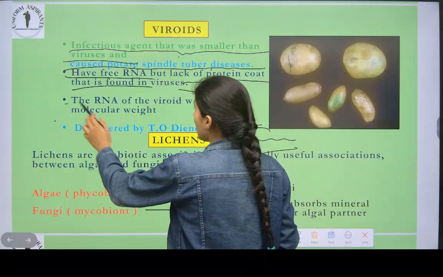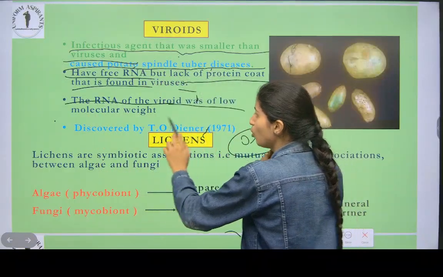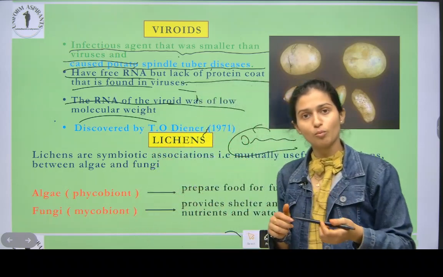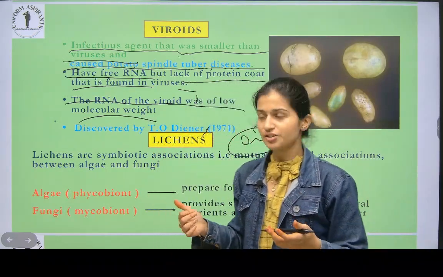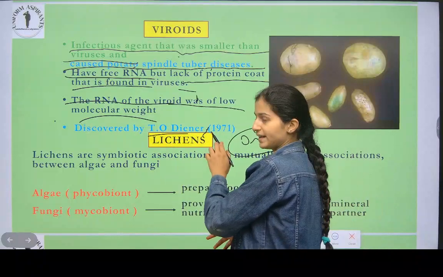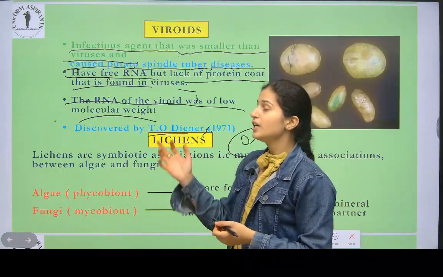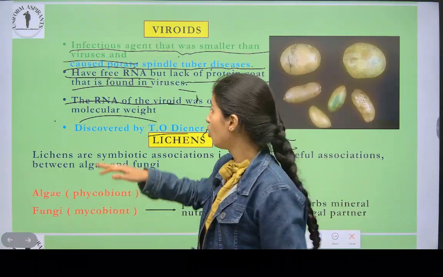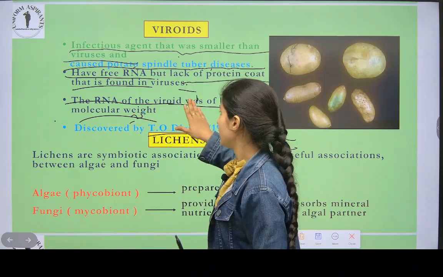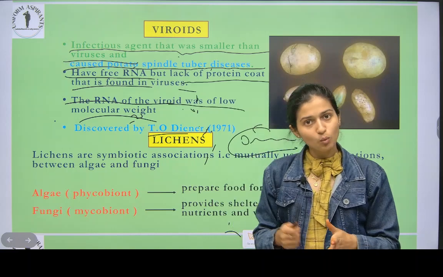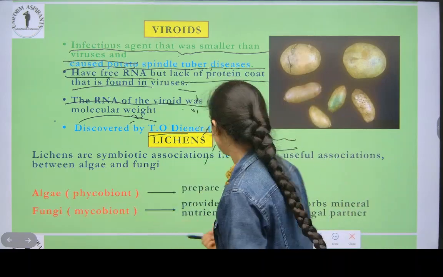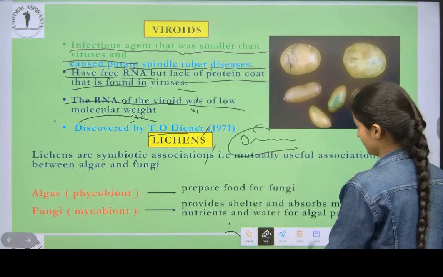The RNA of the viroid is of low molecular weight than a virus. When they researched this, who discovered this? Theodor Diener. When he researched it, he found that the molecular weight of the viroid, means the RNA of the viroid, is much lesser than virus RNA.